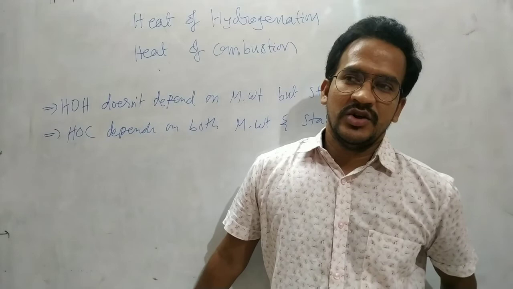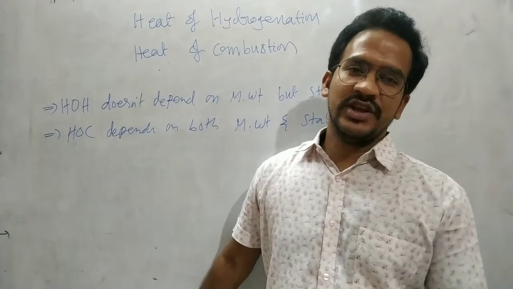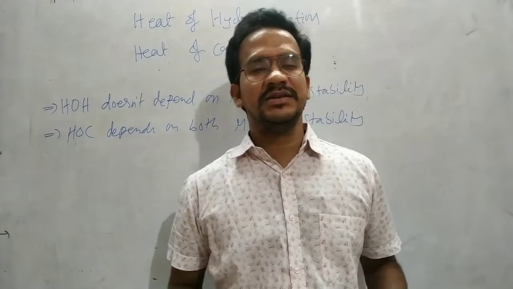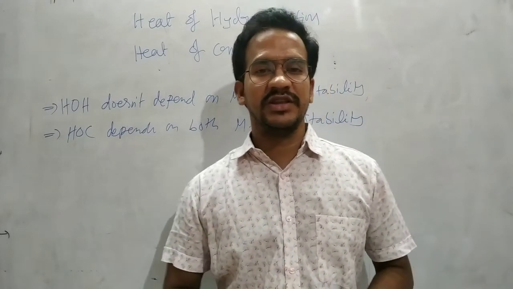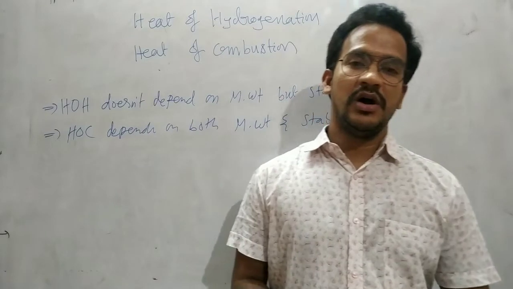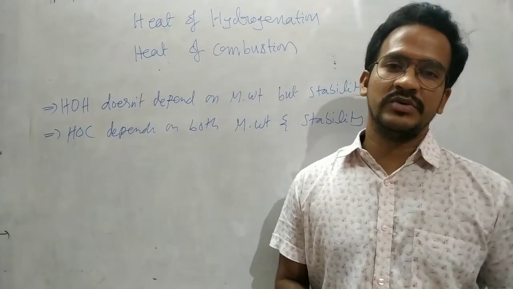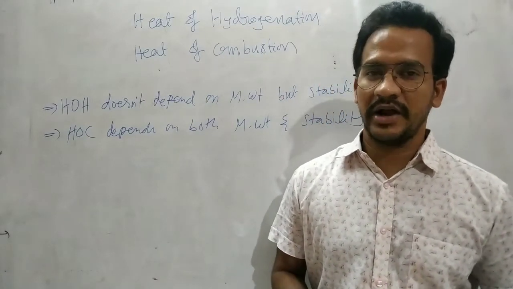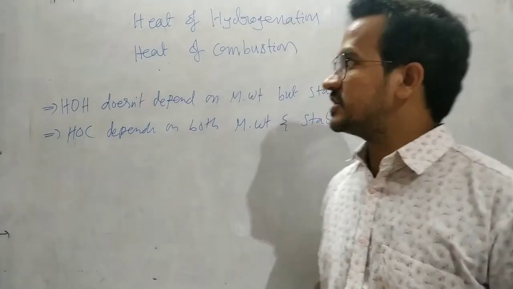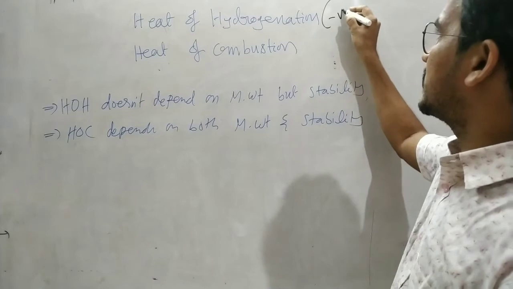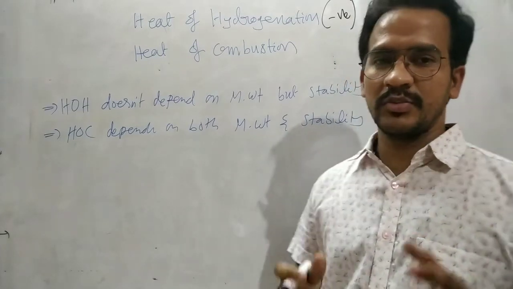Okay. So heat of hydrogenation means the amount of energy released when hydrogenation takes place. Hydrogenation is nothing but the addition of H2 to unsaturated compounds like alkenes and alkynes. In this process, the released energy is known as the heat of hydrogenation. The heat of hydrogenation is negative, that means it is an exothermic process.